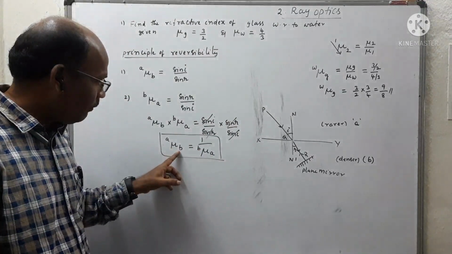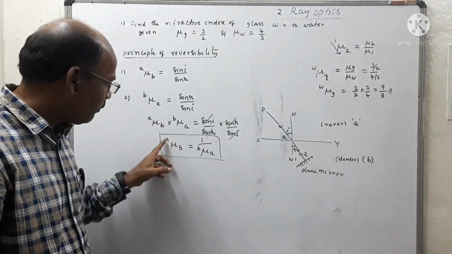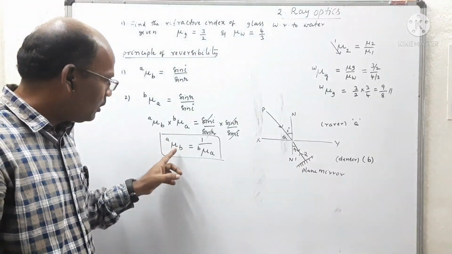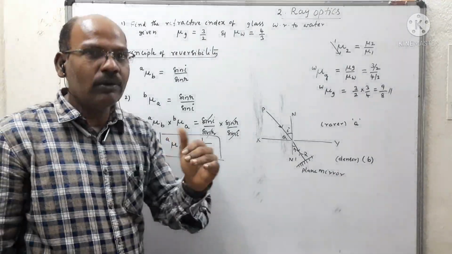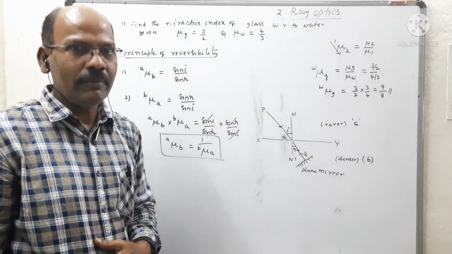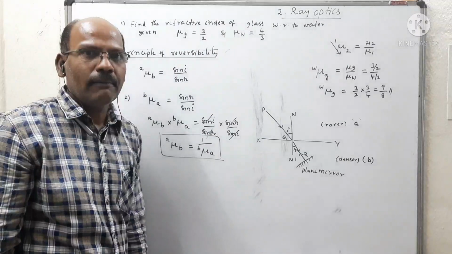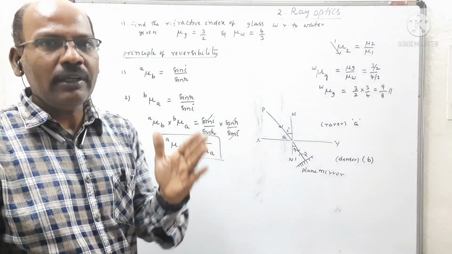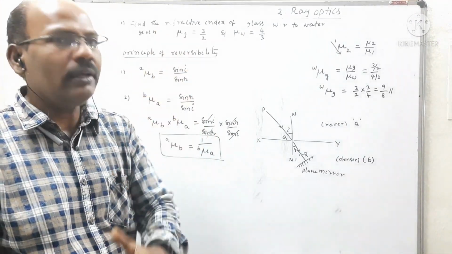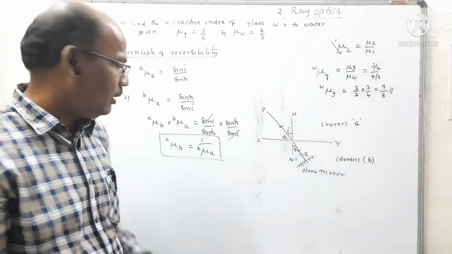This is the refractive index of second medium with respect to first medium. So these are reciprocal to each other. That is called the principle of reversibility. Means mu A to B is equal to 1 by mu B to A.